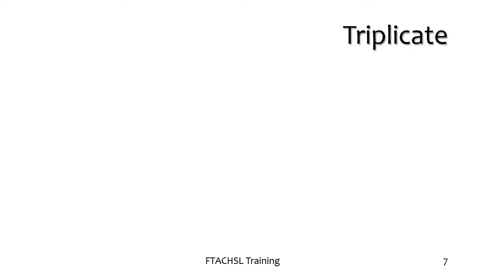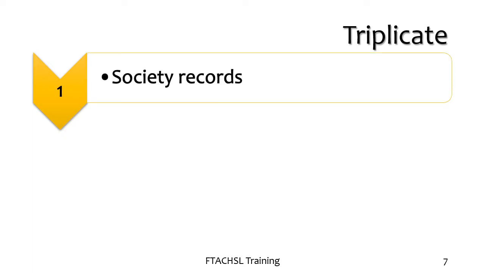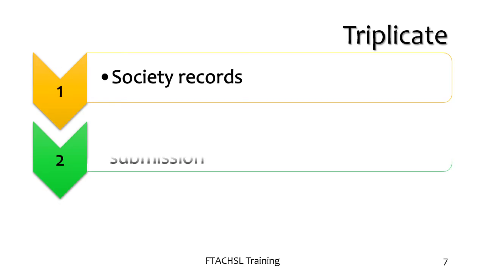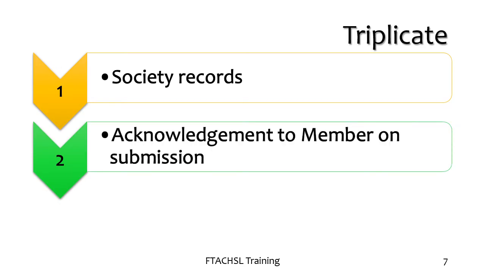As we saw earlier, the form of Appendix 14 for nomination is submitted in triplicate. And the reason for that is one copy is kept by the society for its permanent records. The second copy is an acknowledgement to the member that the form has been submitted. You should take care that you submit this form to an office bearer of the society and take their signature that you have submitted it to them.